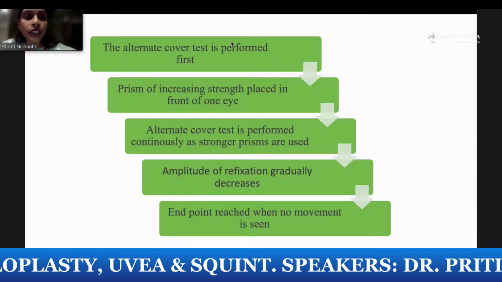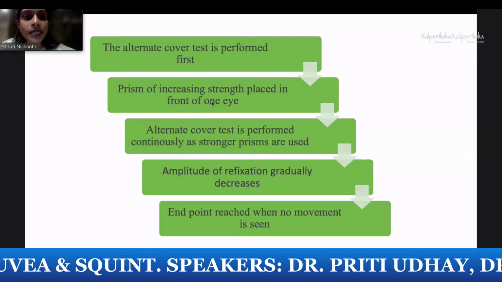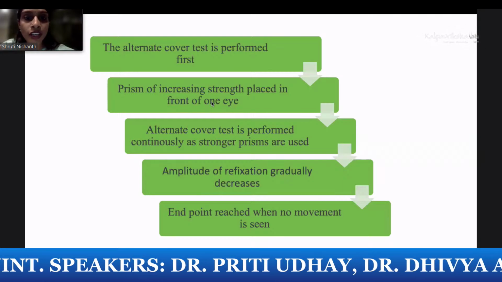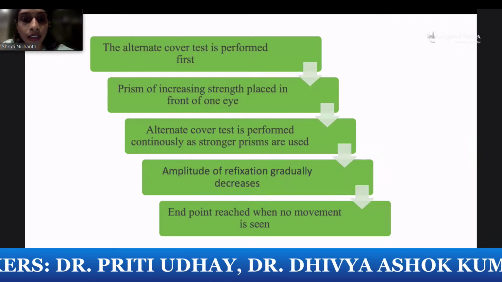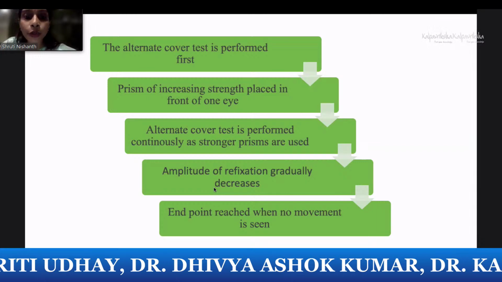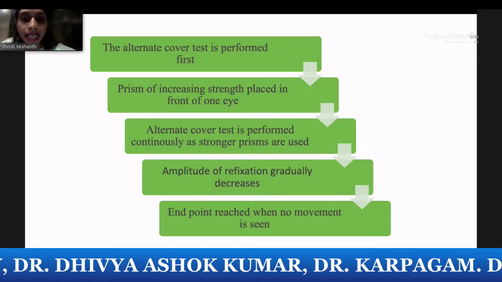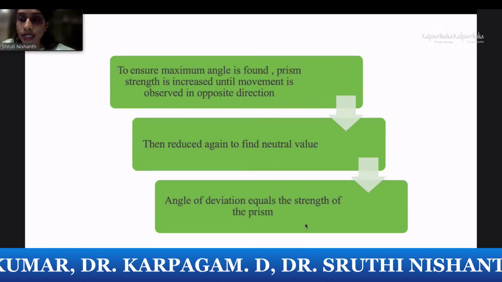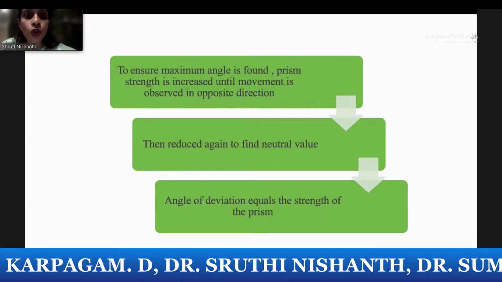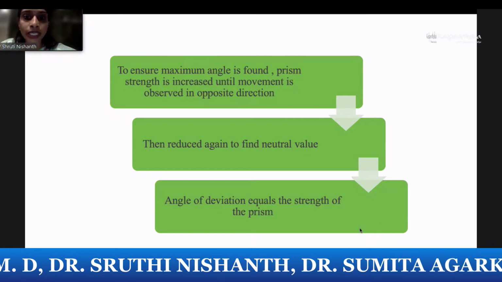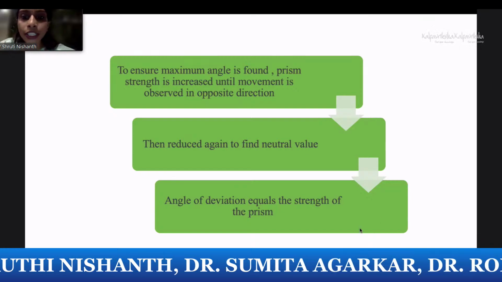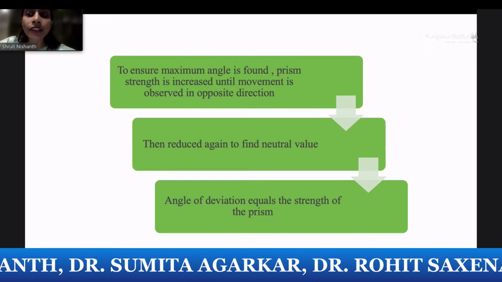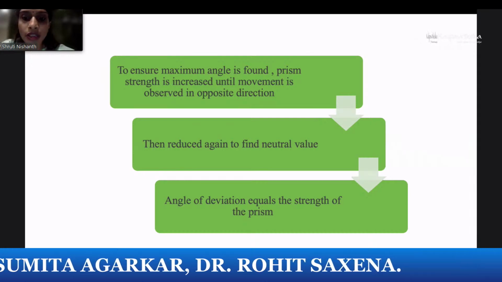So how do you perform the prism cover test? You place a prism of increasing strength in front of one eye and continue performing alternate cover test until the amplitude of refixation keeps on decreasing and the endpoint is reached when no movement is seen. But you do not stop there. You go and increase it until you find an opposite direction movement and then reduce it again to find the neutral value, and that will give you the final angle of deviation. That is the strength of the prism.